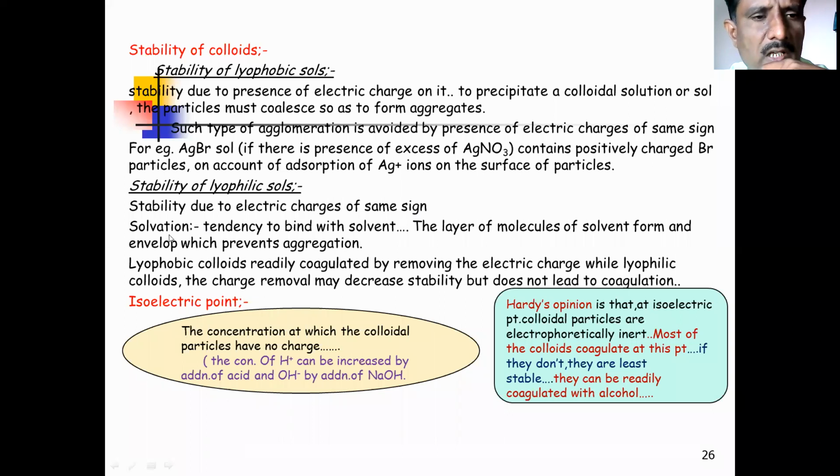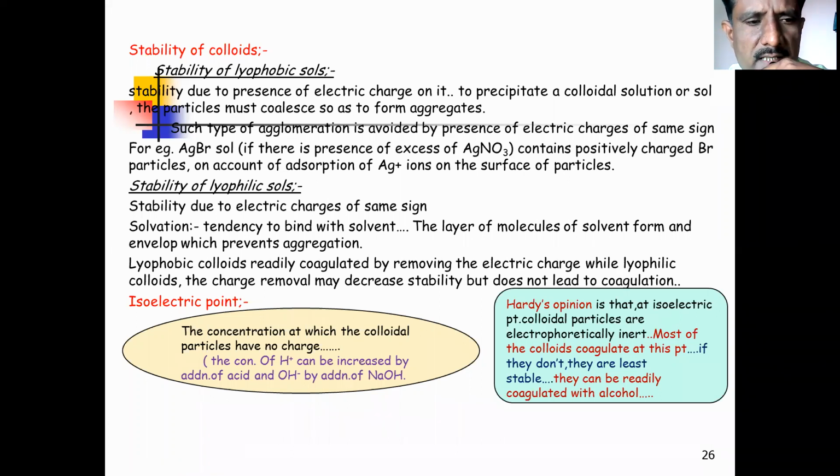Next is the solvation. Solvation is nothing but a tendency to bind with the solvent. The layer of the molecules of the solvent forms an envelope type of structure, and due to formation of such a solvation process or envelope type of structure, there is a prevention of aggregation. Hence the stability for the colloidal system will be less, because of prevention of the aggregation. Lyophobic colloids are readily coagulated by removing the electric charge, but in lyophilic colloid there is a decrease in the stability but it does not lead to the coagulation.